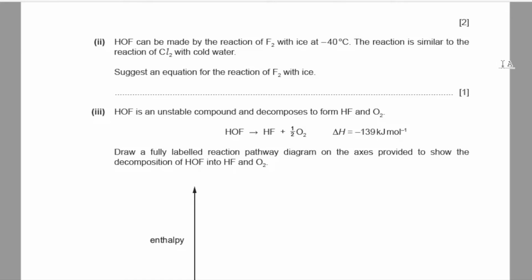Part 2. HOF can be made by the reaction of fluorine with ice at negative 40 degrees Celsius. The reaction is similar to the reaction of chlorine with cold water. Suggest an equation for the reaction of fluorine with ice. Just like chlorine reacts with water and gives HCl and HClO, fluorine will react with water and give similar products, except that F will be substituting in place of Cl. So it was forming HCl and HClO; over here it will be forming HF and HOF.